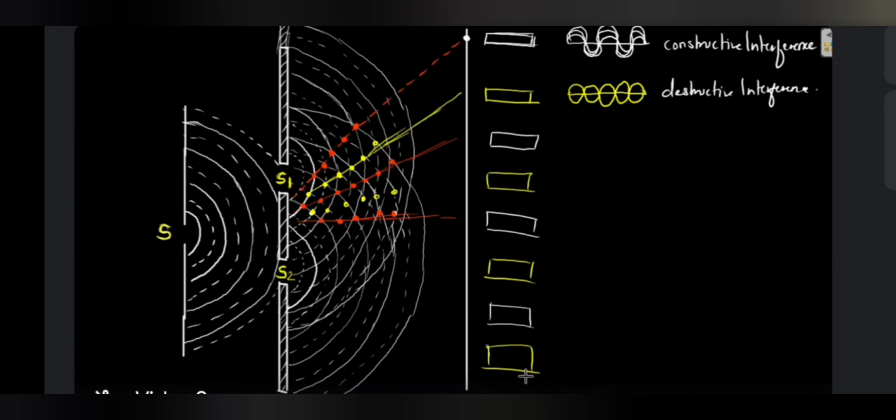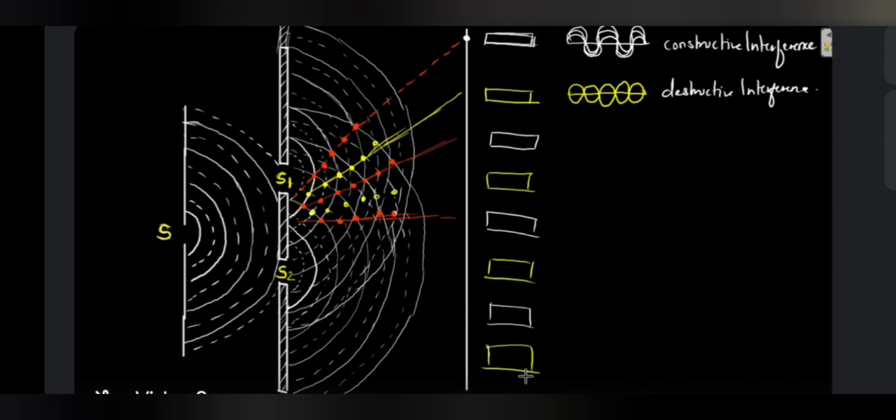So what were the observations made from this experiment? The first observation was, supposing one of the slits was kept closed, what would happen? The interference pattern will disappear, because obviously there won't be interference of two waves. There will be just one wave traveling there, and a dim light will be seen. There won't be a pattern seen over there. So the interference pattern will disappear if one of the slits is closed. This shows that two coherent sources are required to produce the interference pattern compulsorily.